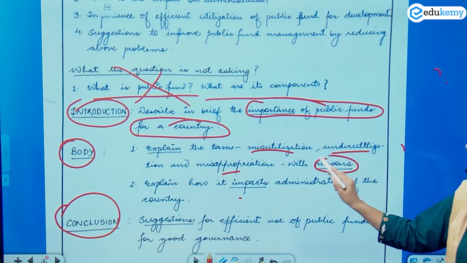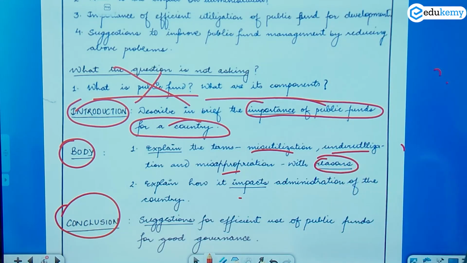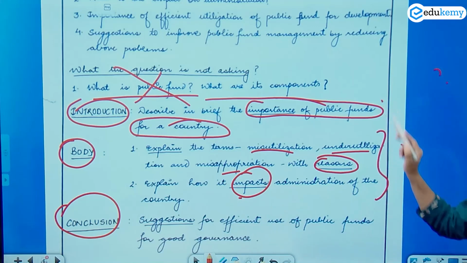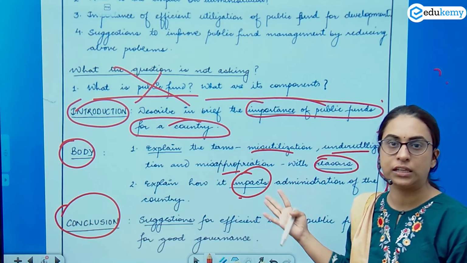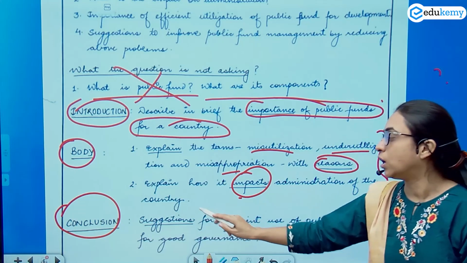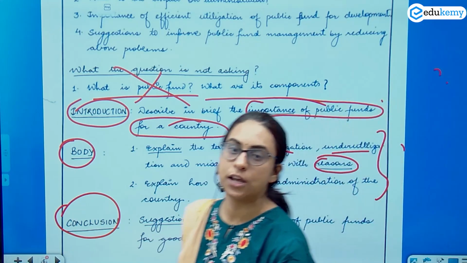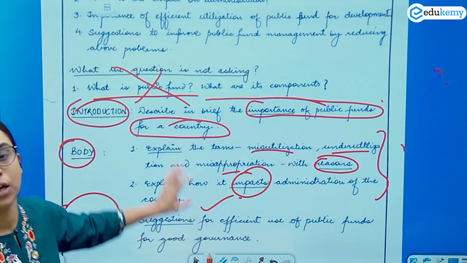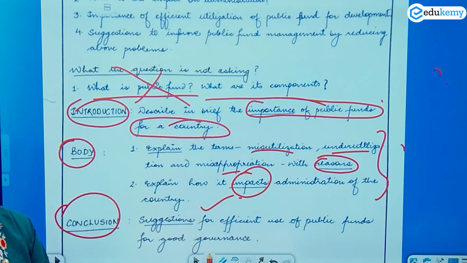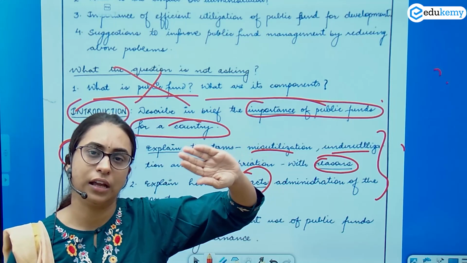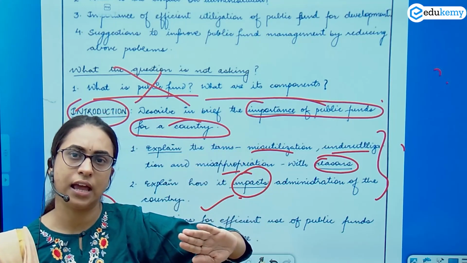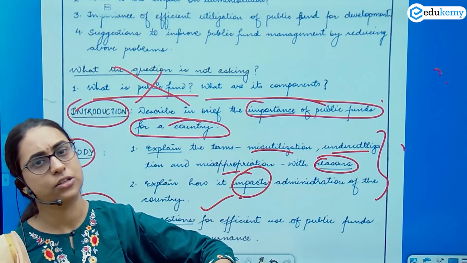You have to explain with reasons why there are these issues, and then you explain the impact. This will come in your body part. In the introduction, the importance of public funds. In the body, the main demand, the examination of these 3 key terms. And in the conclusion, what is the suggestion for the efficient usage of public funds for good governance? So how do you utilize public funds for good governance? Story: managing public funds is important, and managing them well is even more important. These are the 3 problems, these are the reasons, this is the impact, and this is the suggestion.